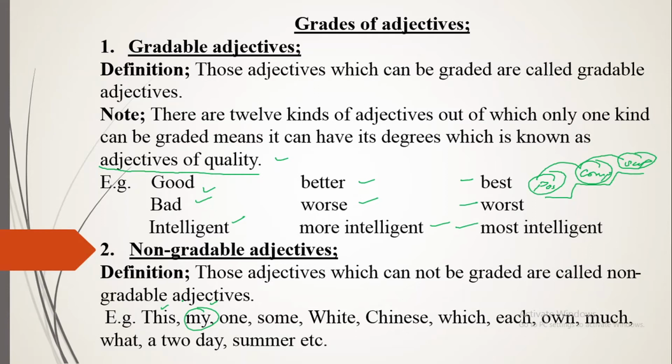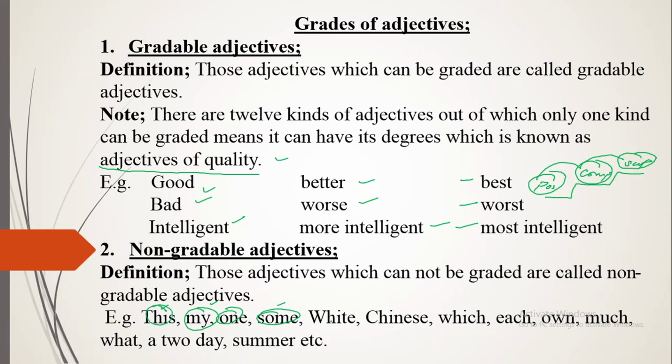In the same way, we have numeral adjectives like one, which is a definite numeral adjective, and some, which is an indefinite numeral adjective. We cannot say one, oneer, onest; single, singular, singlest; some, summer, somest; or first, firster, firstest; third, thirder, thirdest. We cannot give them degrees. That's why they are called non-gradable adjectives.